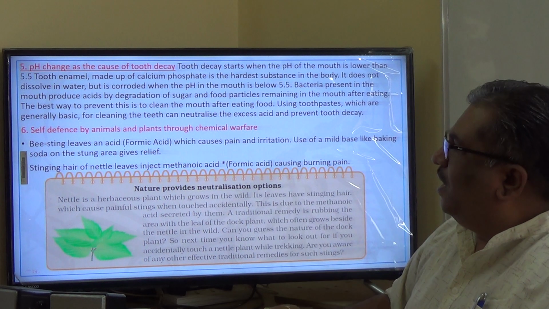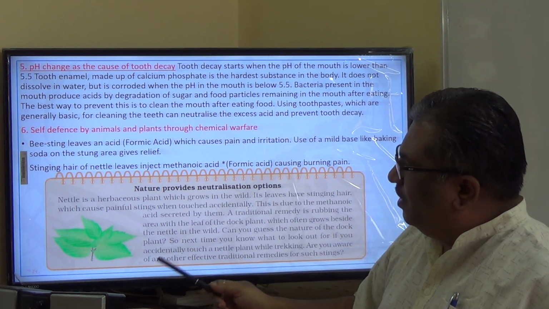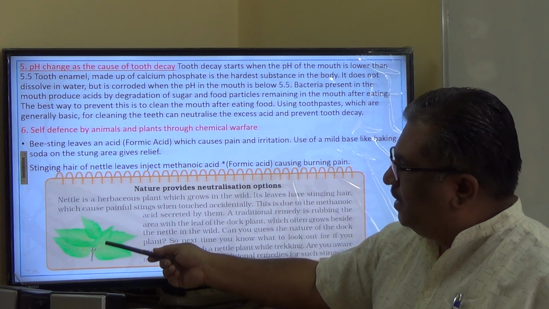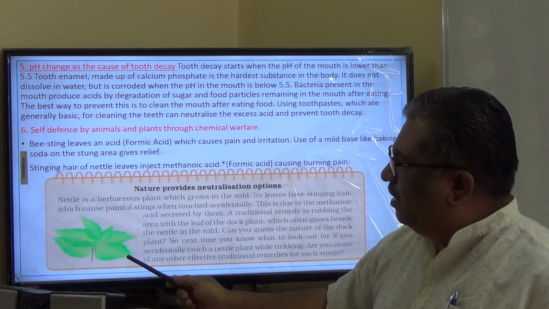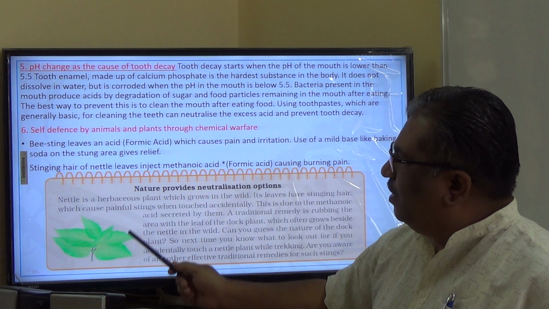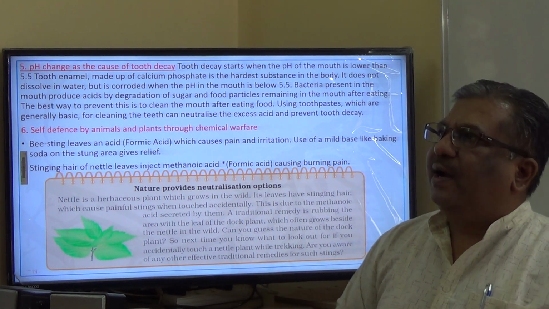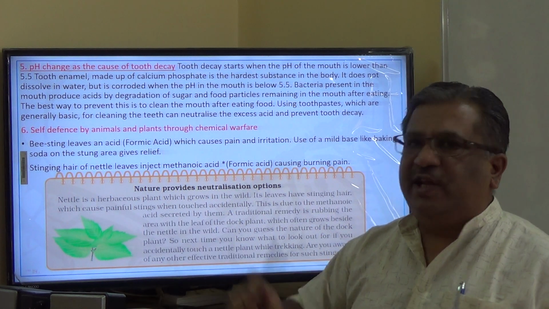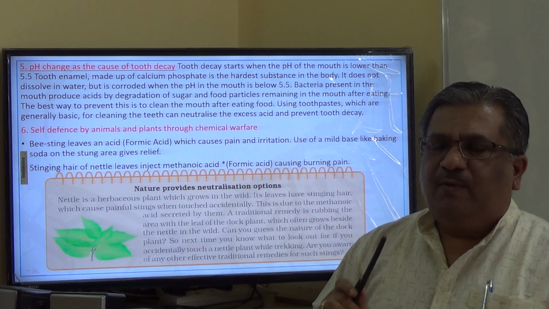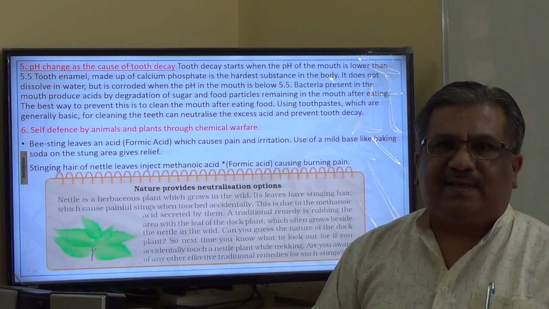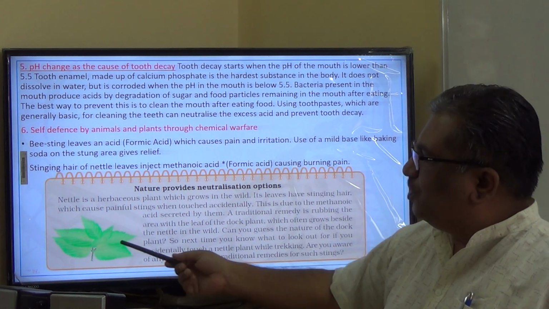That is one thing. Another thing is, see, here there are particular leaves which have been shown. These leaves are of the plant called nettle. Nettle is an herbaceous plant, and its leaves contain stinging hairs, which again contain methanoic acid or formic acid in their sting.